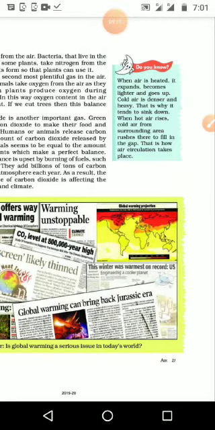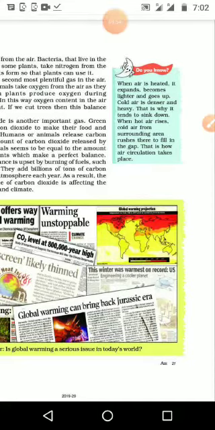Why? Cold air is denser and heavy. The density of cold air is more, as well as it is very heavy. That is why it tends to sink down. The cool air will come down, and heated air will go up. And if you look at your home, you can see we make windows in the middle part of the house, and upside we can see the ventilators near the top of the house. We make the ventilators, it may be small circles or squares, because the heated air should go outside.